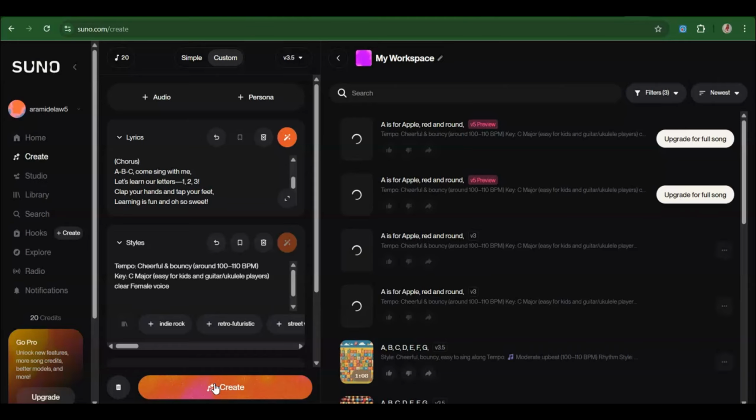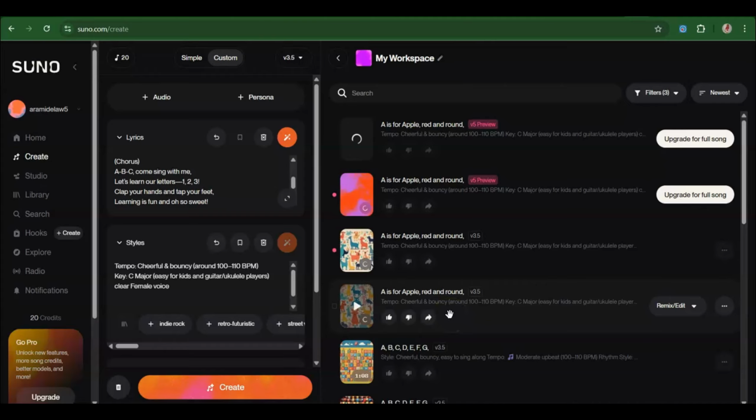And it doesn't take long, guys. It absolutely doesn't take long and it gives you 4 versions that you can pick from. Isn't this amazing? Look, it has generated the first one. Let's listen to this.